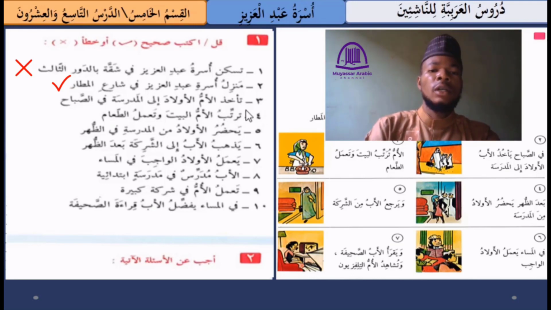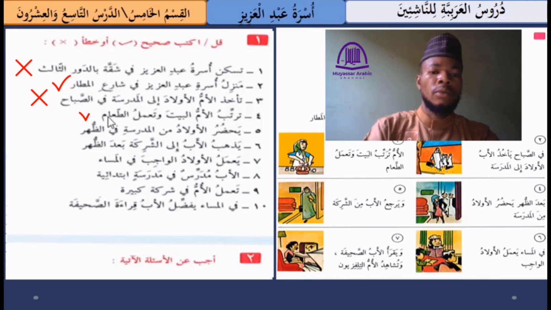So number three, we have تأخذ الأم الأولاد إلى المدرسة في الصباح. This means the mother takes the children to the school in the morning. So here we are going to put خطأ, that is wrong, because it is the father that takes the children to the school in the morning. So number four, we have ترتب الأم البيت وتعمل الطعام. This means the mother arranges the house and prepares the food.